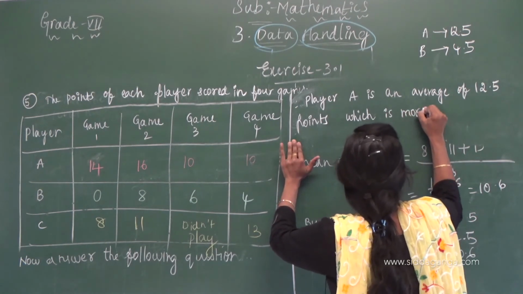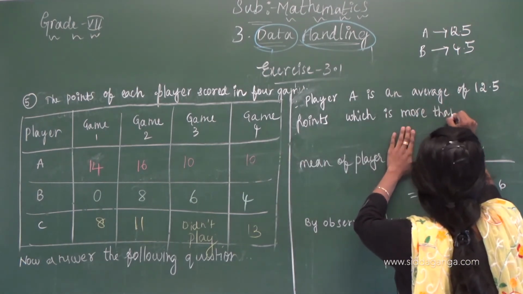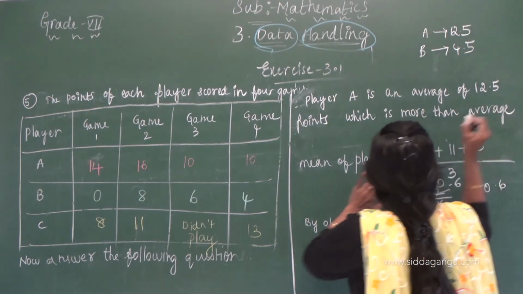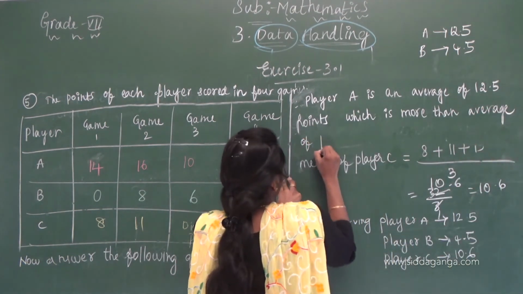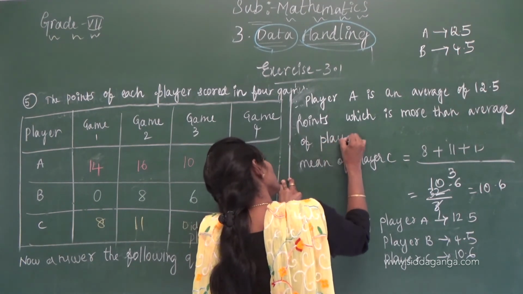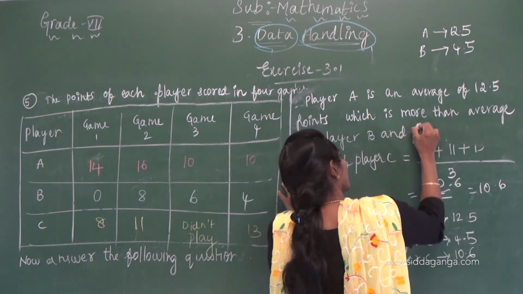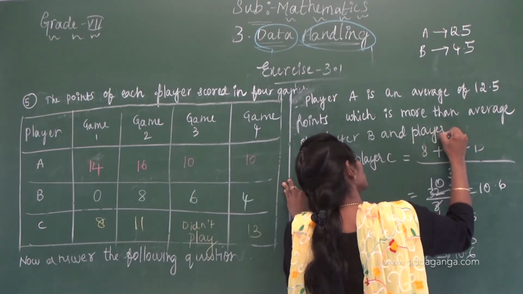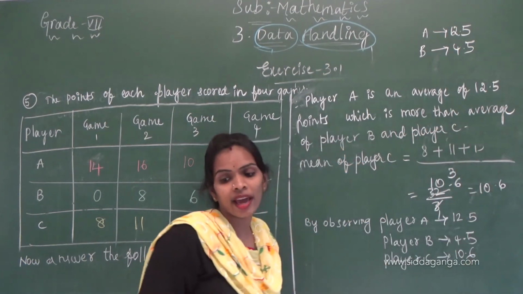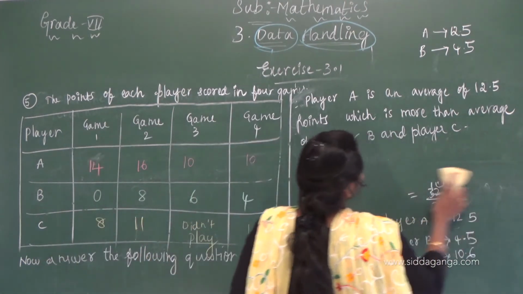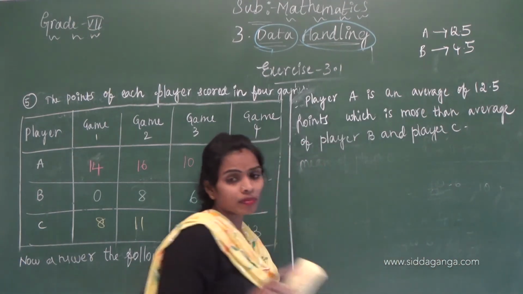the mean of player B and player C. Which is more than player B and player C. Therefore, who is the best performer?